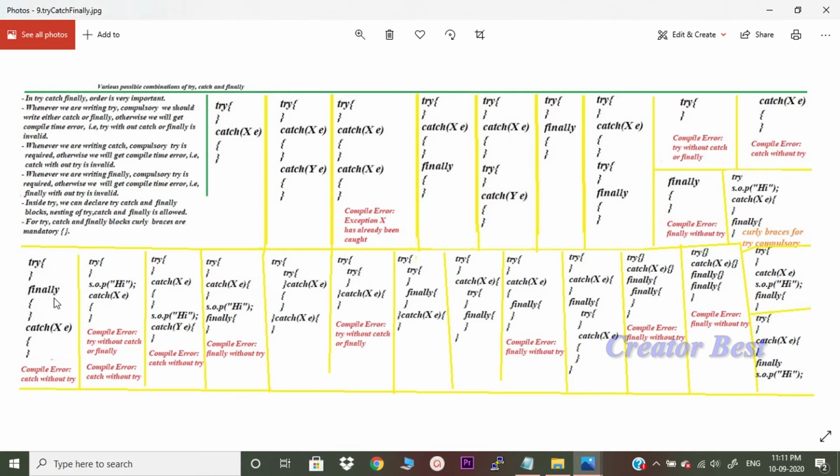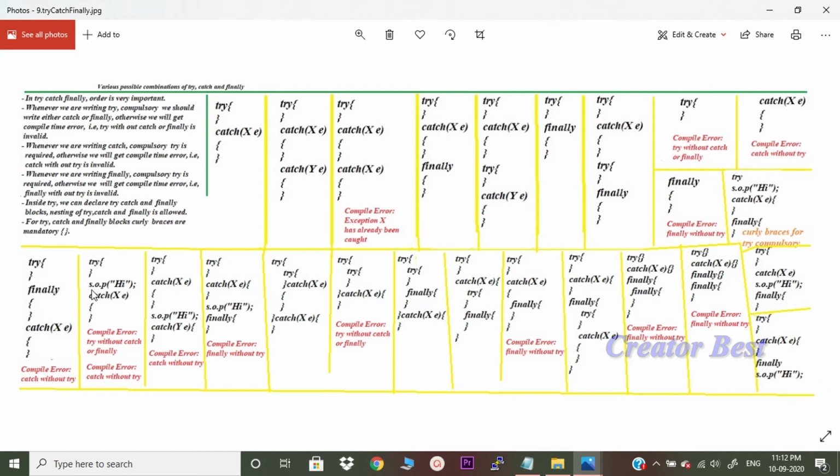Let us come here: try, finally and then catch, this is completely wrong. From try to finally it is fine, but this catch looks for the corresponding try, does not have a try, so catch without try is invalid. See, try and then an SOP statement and then catch. Immediately after the try closing block, catch should be there.